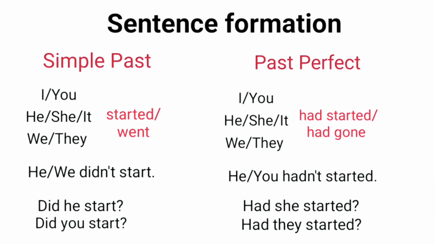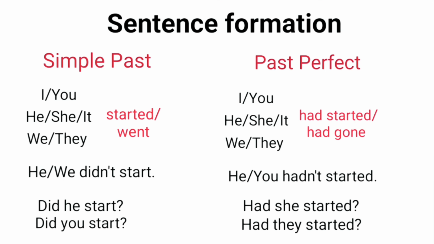examples of some positive sentences in simple past are I started, she started, we went, they went. Negative sentences are he didn't start, we didn't start. Here we can see the first form of verb with did. So remember, whenever there is did in the sentence, always use first form of the verb. And its interrogative forms are did he start, did you start, etc.